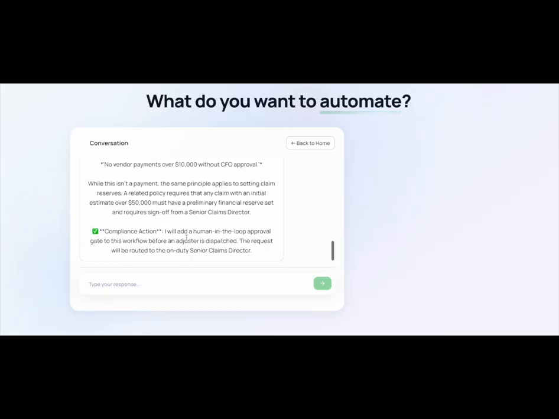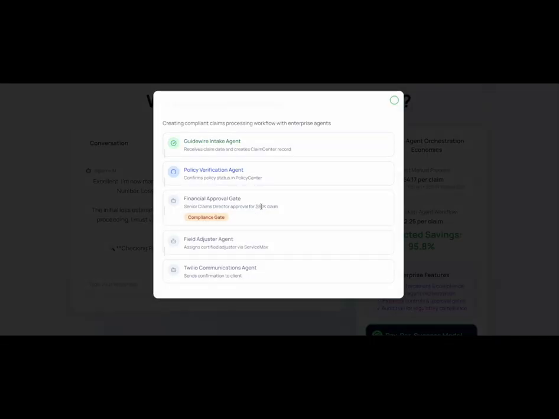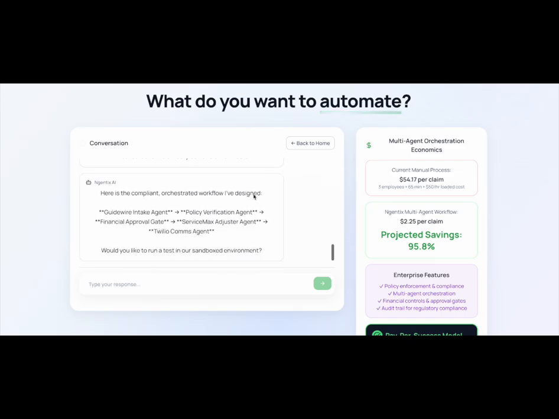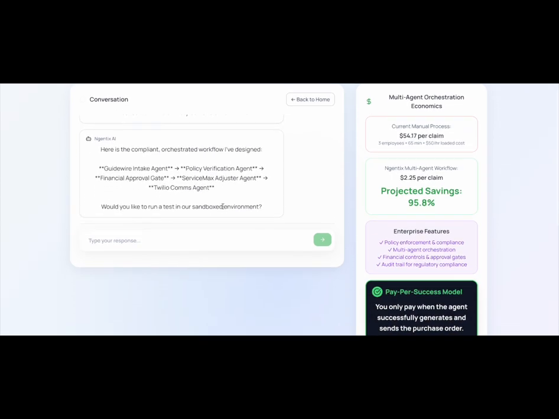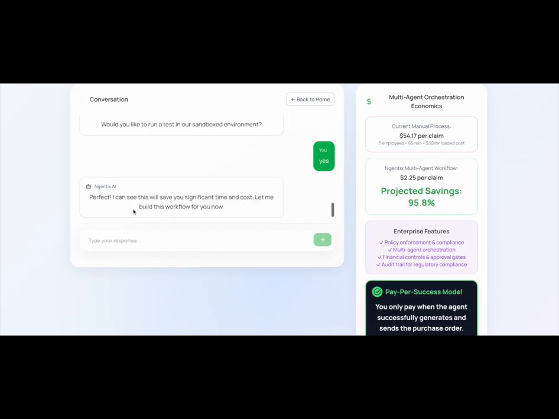Now, one of the things that it'll create in here, and I keep skipping over it, but here it is. There's a compliance check right there. And that is because we have a policy that requires a human at a specific role to approve it. So in the flow, it's putting that, it says, oh, you have a policy that requires this. And so it puts that into place. I don't have to do anything to make it do that. So yeah, I'm just going to say, yes, go ahead. That all looks right. It doesn't really need that much information from me. Here, just give me the whole workflow again. That's funny that it's going through and building it out.